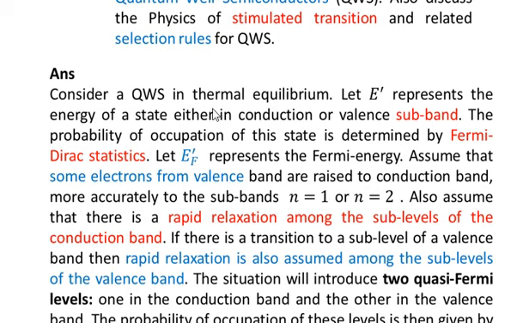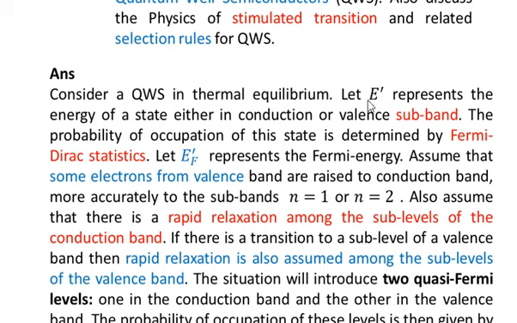Let E prime represent the energy of a state either in conduction or valence subband. You see that here I am using the word subband. These are the bands which are formed in the quantum well of the two main bands, that is the quantum well in the conduction band and the quantum well in the valence band. And we have shown these subbands labeled with n equal to 1 and n equal to 2, both for the conduction band and for the valence band in slide number 72. For the detail you may consult slide number 72.